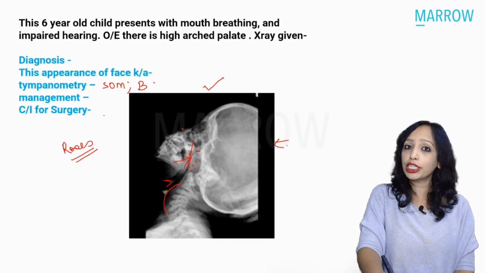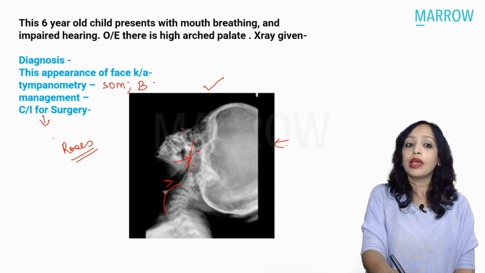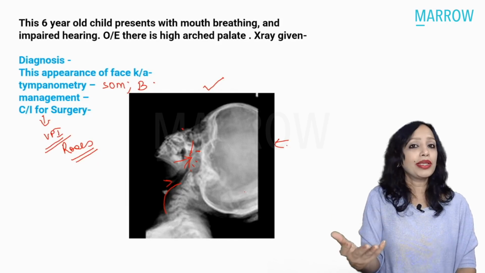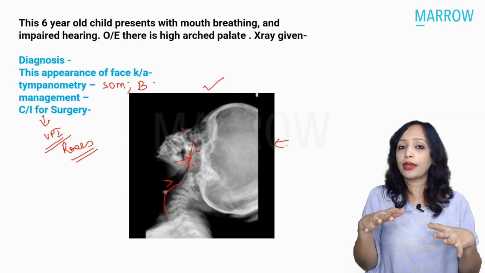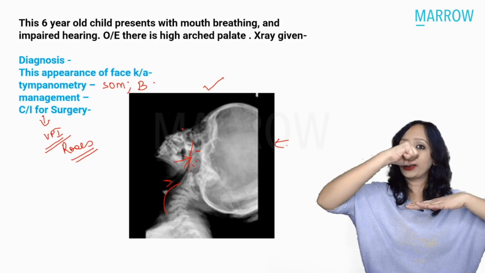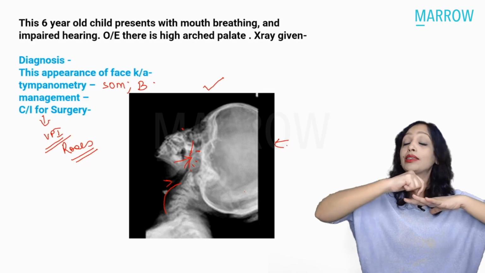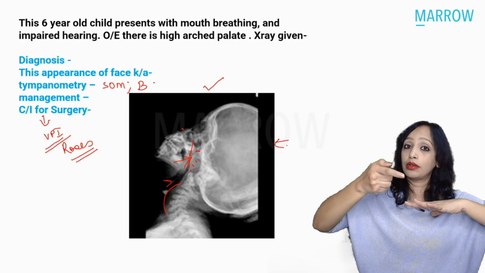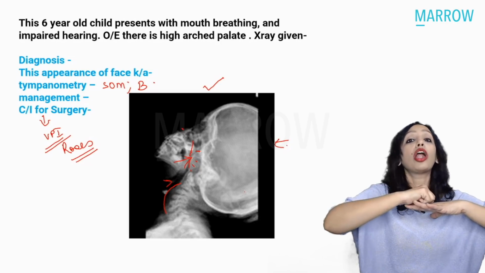What is the important contraindication of surgery is a repeated question. Adenoidectomy, what is the important contraindication? Can you quickly tell me? It is velopharyngeal insufficiency. Which velopharyngeal insufficiency? Cleft palate. So what happens if in a patient of cleft palate you do adenoidectomy? In this child, when there is a cleft in the palate, if there is a hypertrophy of the adenoid, this hypertrophied adenoid will completely fill the nasopharynx, and because of that, all the features like nasal regurgitation of food and the nasal twang, that is hypernasality, will not be present.